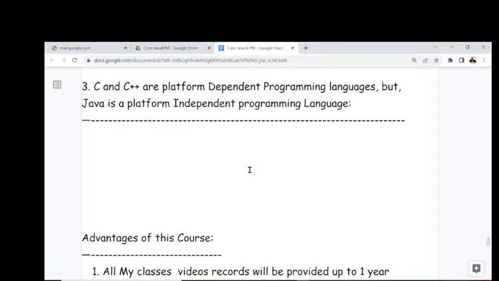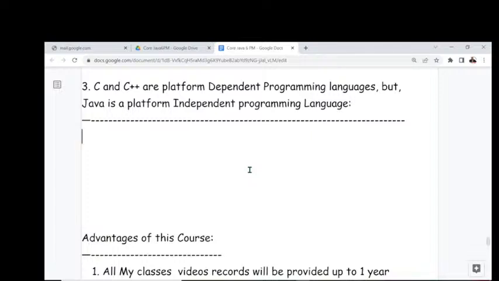Not on two different operating systems. It is not possible to compile on one operating system and execute on another. Both the compilation and execution must be performed on the same operating system. Then that programming language is a platform dependent programming language.